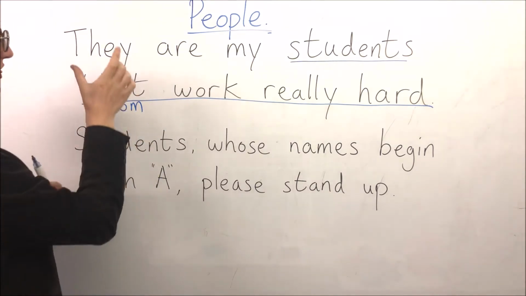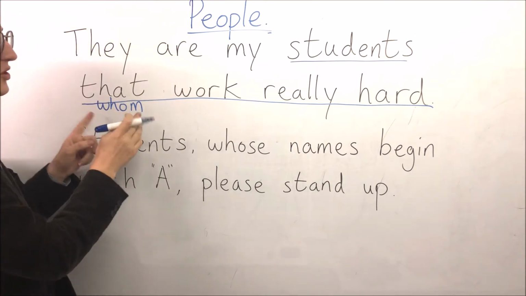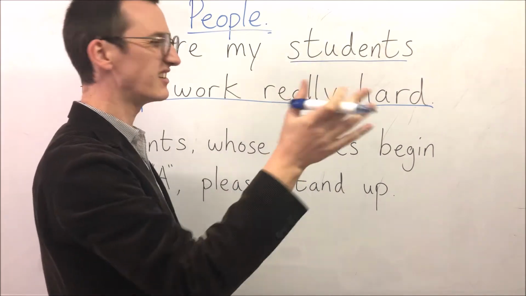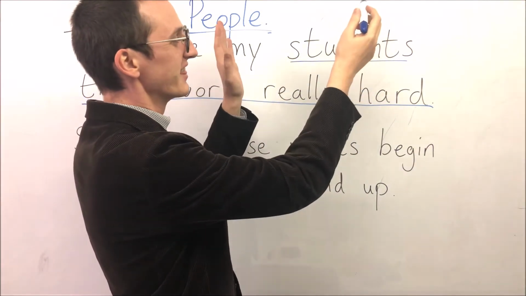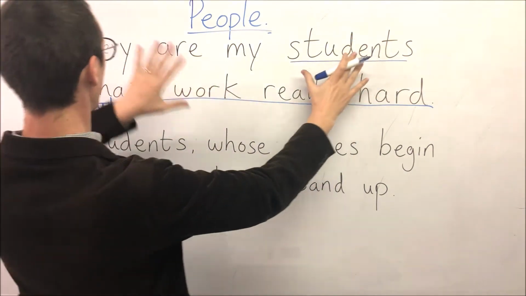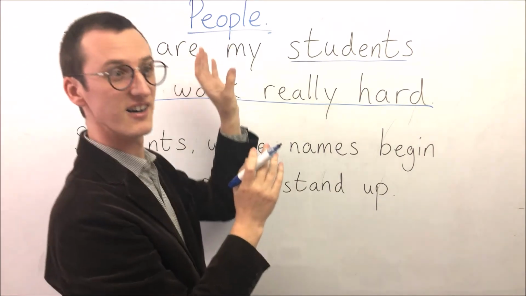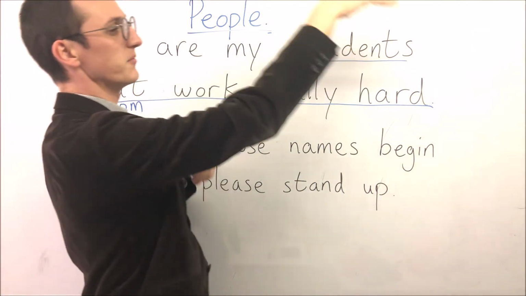The difference between whom and who is we use whom for the object. Okay, this is very grammar. I don't like to teach grammar so much. There are two people: the person who is doing and the person the verb is coming to. They are my students.